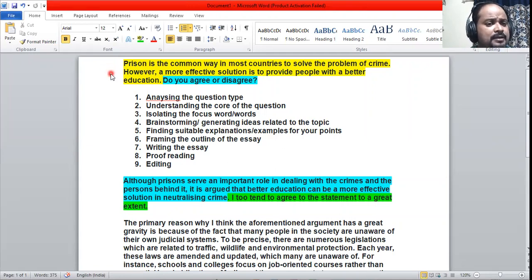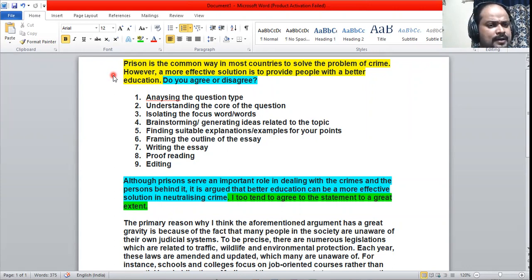The second particular sentence: however, a more effective solution is to provide people with a better education. So we do have a more effective solution, and that is to provide people with better education.